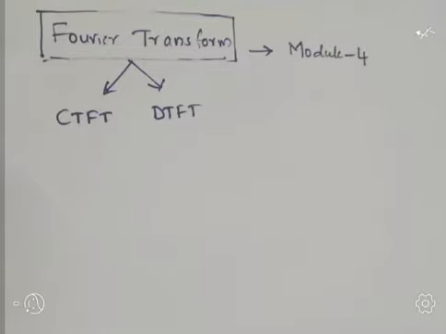Now let's discuss the time properties of a signal and its appropriate Fourier representation.